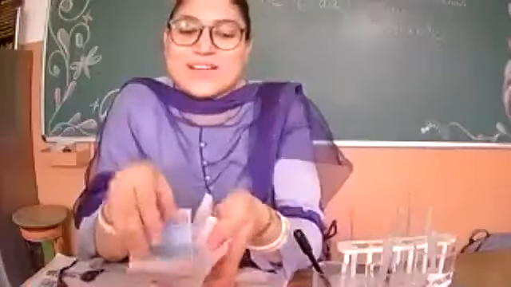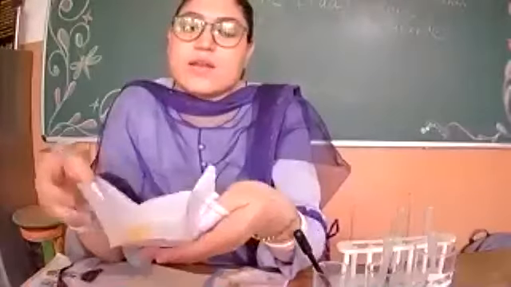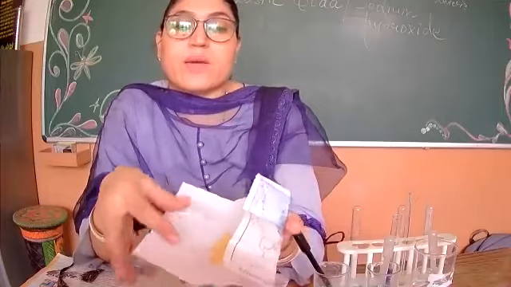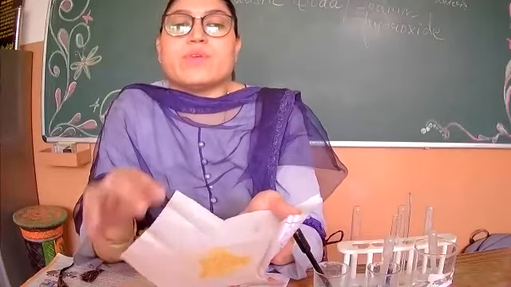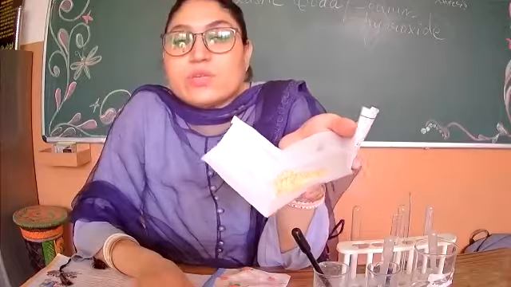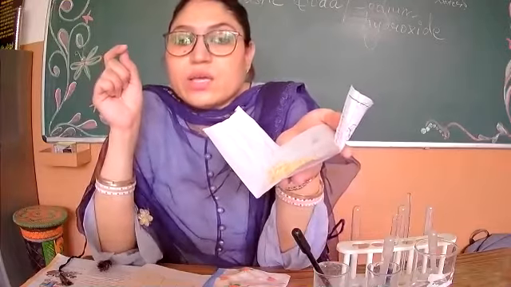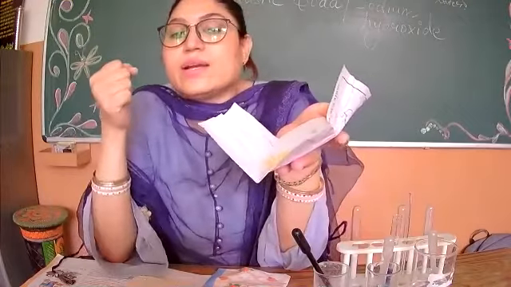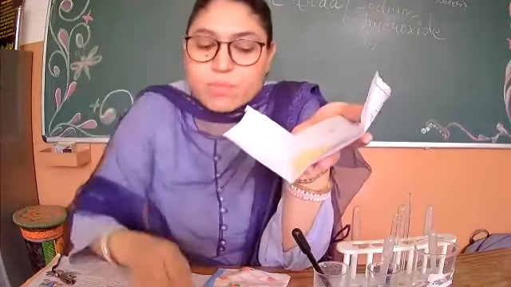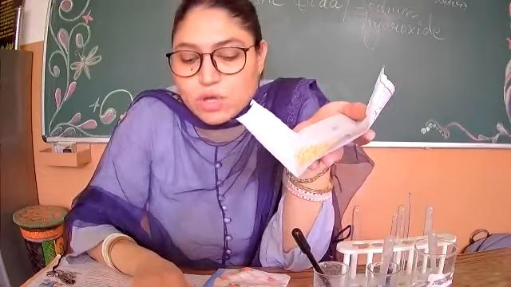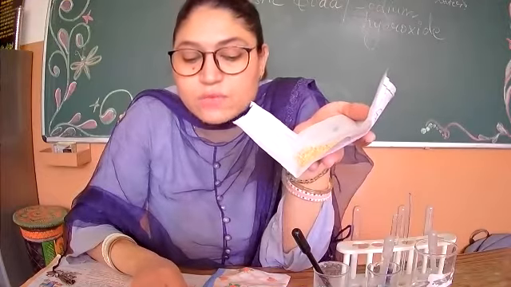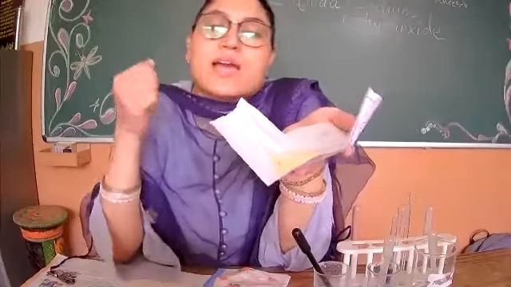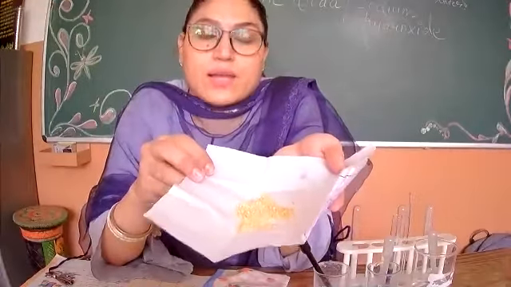So see, I have also taken a pulse, that is yellow gram. It is in the powdered form. You call it peeli dal, chana dal. So it is gram, and I have just ground it into a powdered form. If the food you want to test is a solid, you first need to make a paste of it or powder it. You know that dal is not in this form, so I have made the powder of dal like this.